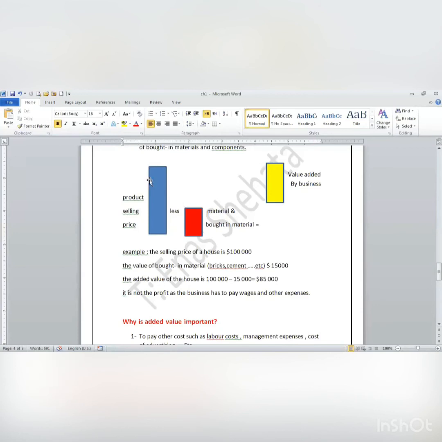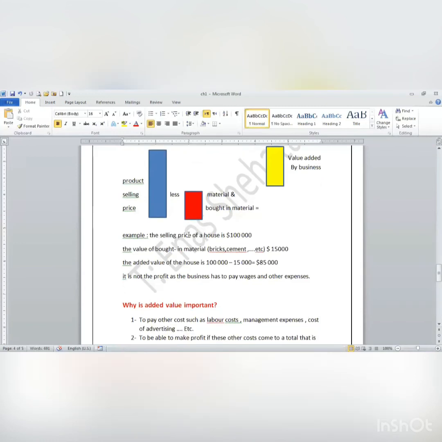Or I may keep the selling price the same and decrease the cost of material, the red one. So again, how can I increase added value? By increasing selling price and keeping cost of material the same, or decreasing cost of material and keeping selling price the same.